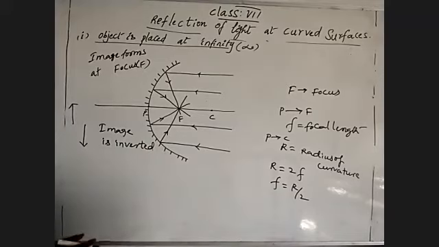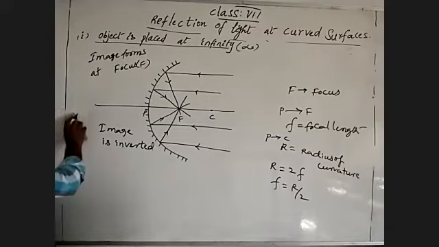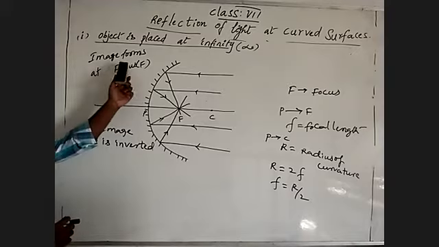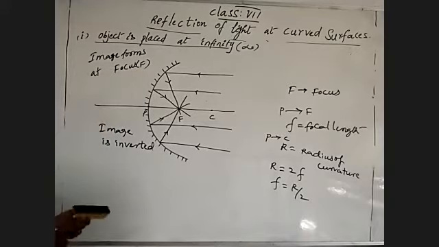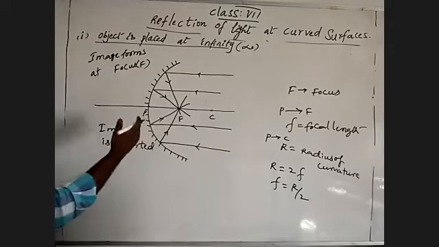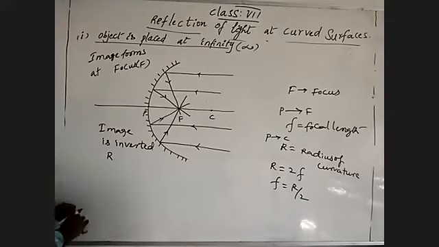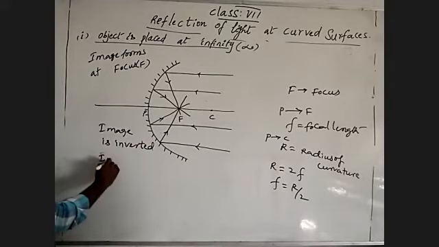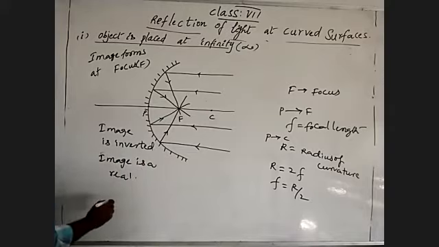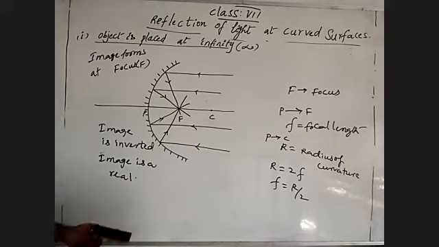Inverted means reversed. The image is reversed. The image formed by a concave mirror is what? Inverted. When light is coming from infinity, the image is formed at the focus. And the image can be formed on a screen, by using a paper or any screen. So since the image is formed on a screen, that's why the image is real.